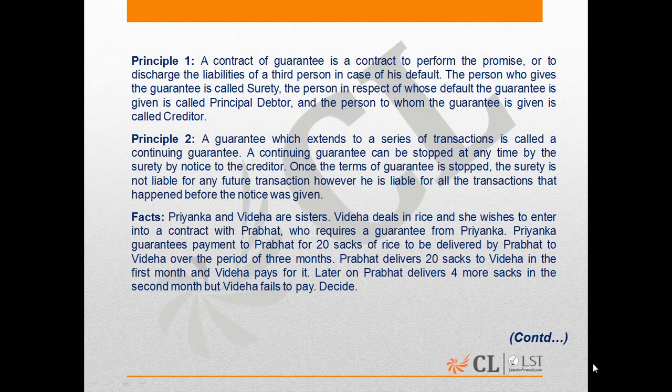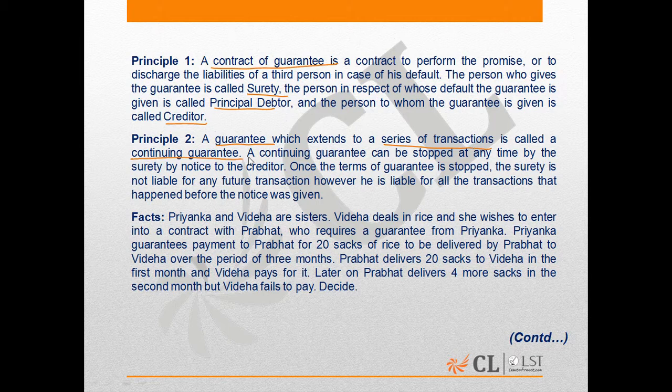In this question, there are two principles. The first principle is talking about the contract of guarantee, which is a contract to perform the promise or to discharge the liability of a third person in case of his default. Now it's also giving the definition of the three parties involved, that is the surety, the principal debtor and the creditor.